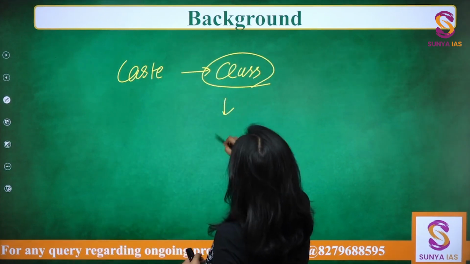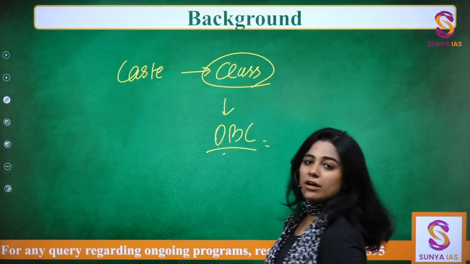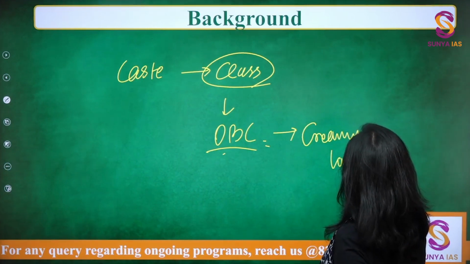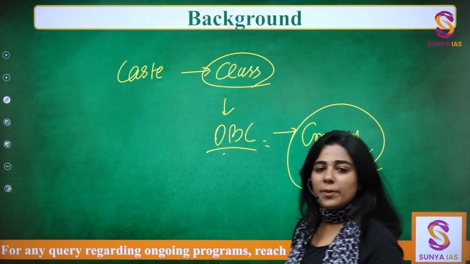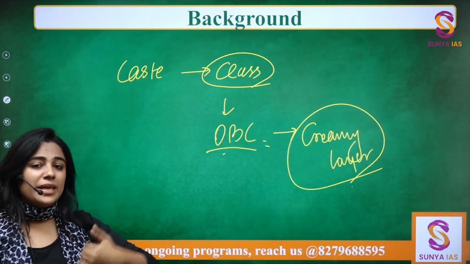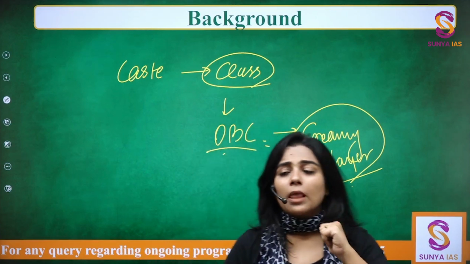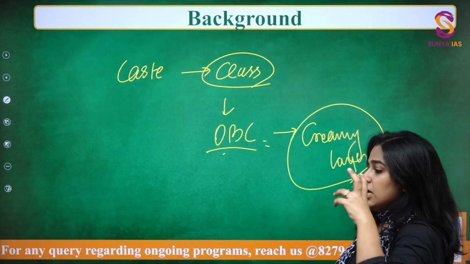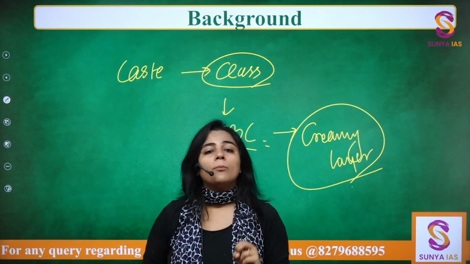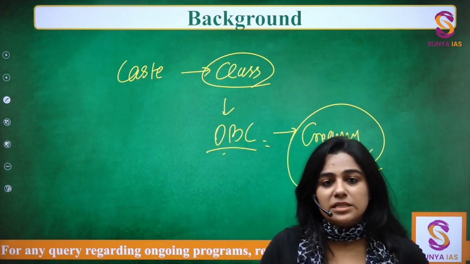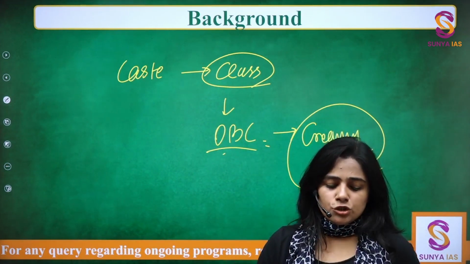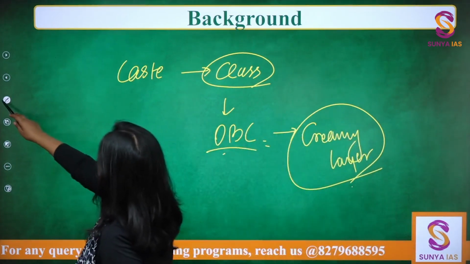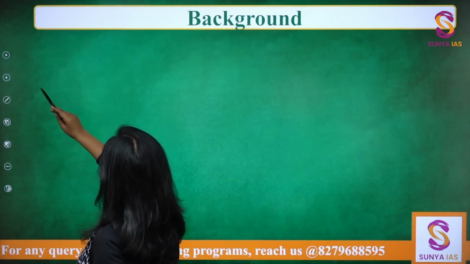And if you see, even in OBC reservation, other backward classes reservation, we have a creamy layer which is restricting the benefits of reservation from being given to the most advantageous section. So my point is that we did not acknowledge in our constitution backwardness based on economic stature. We only acknowledge the backwardness based on caste, right? So now this revolutionary step that has been taken through the 103rd Constitutional Amendment Act, it is basically